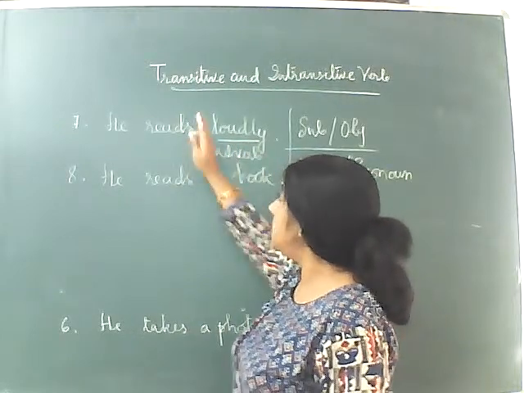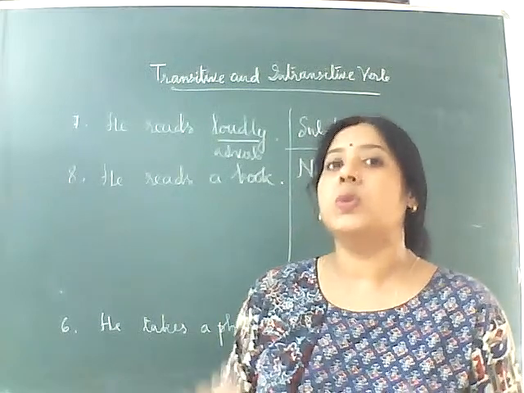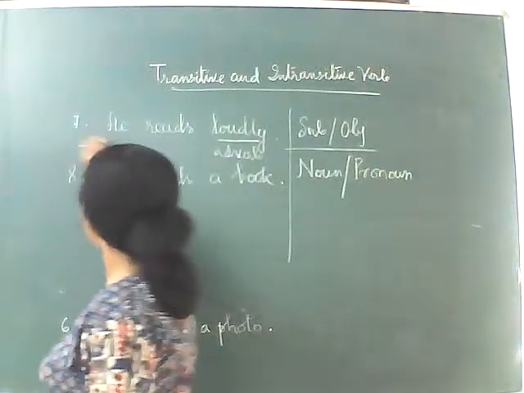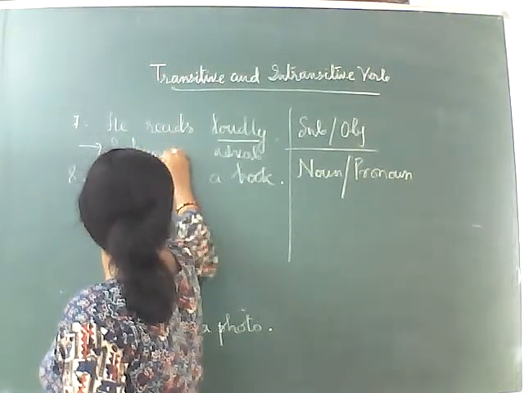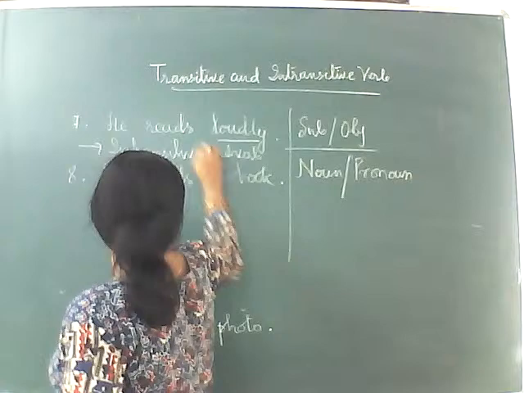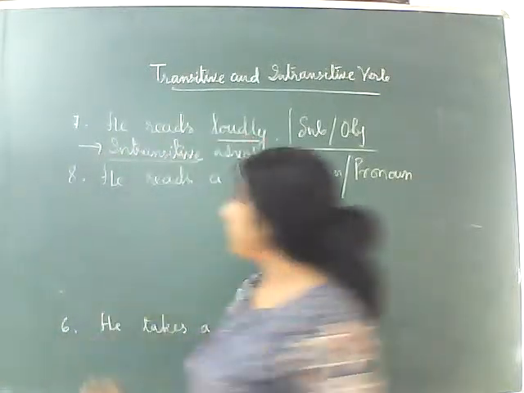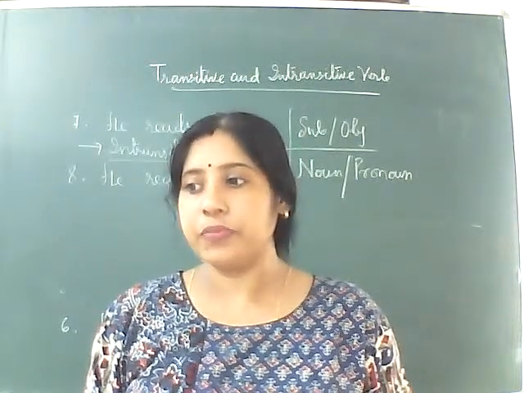So that means this sentence doesn't have any object. So this is called an intransitive verb. So now we got this answer. What type of verb is it? Intransitive verb.